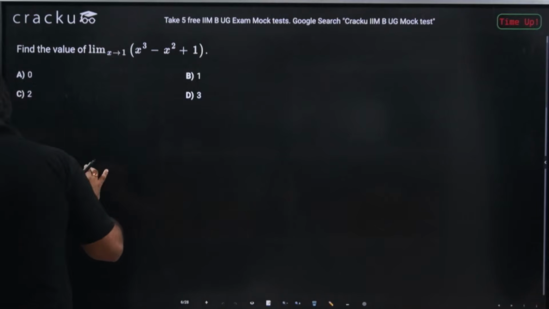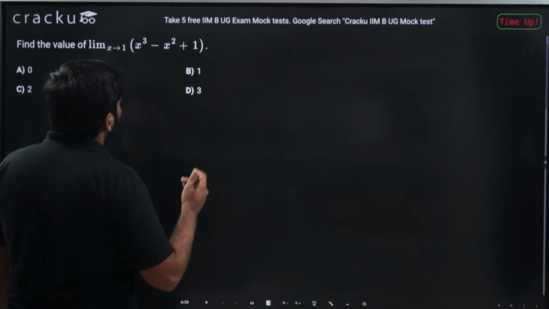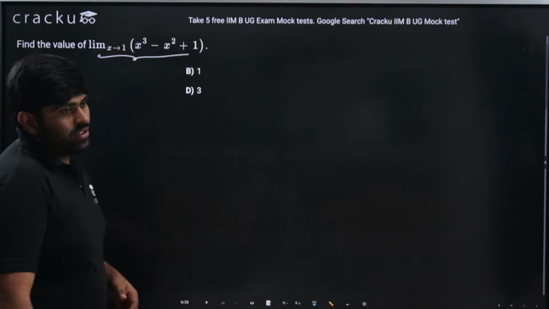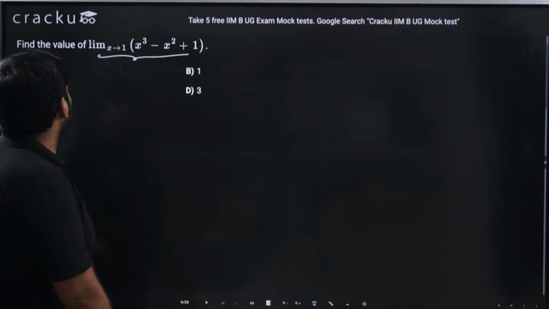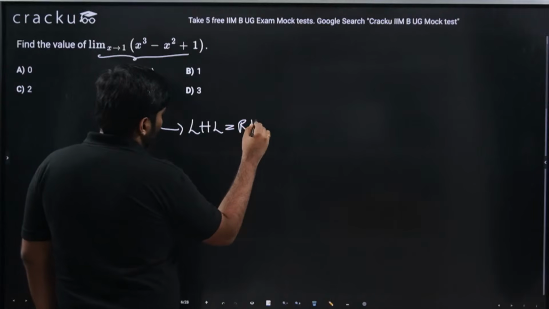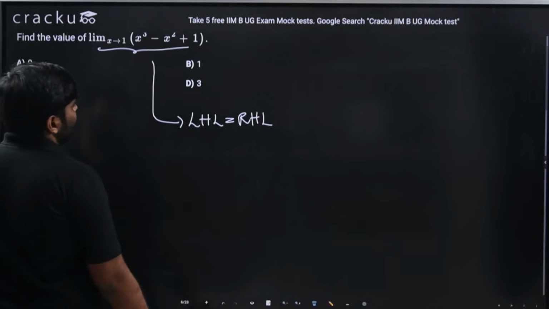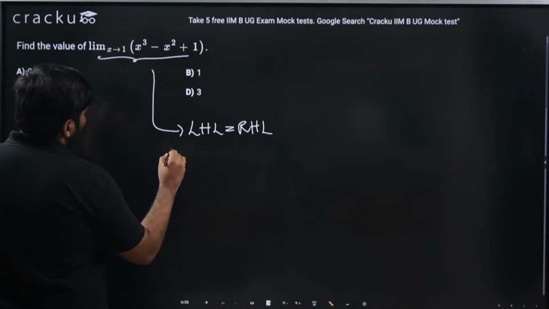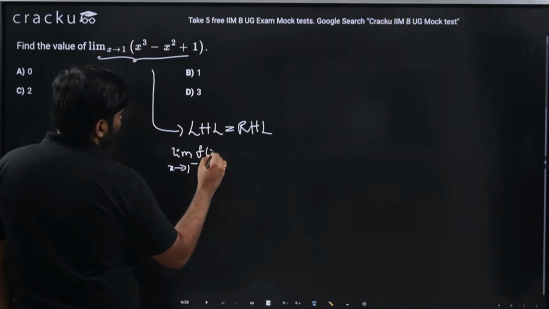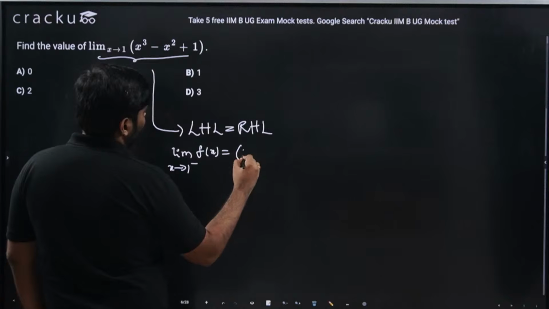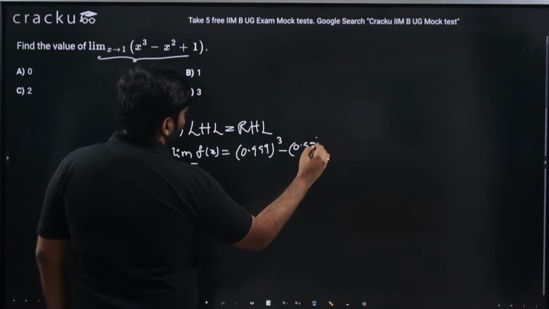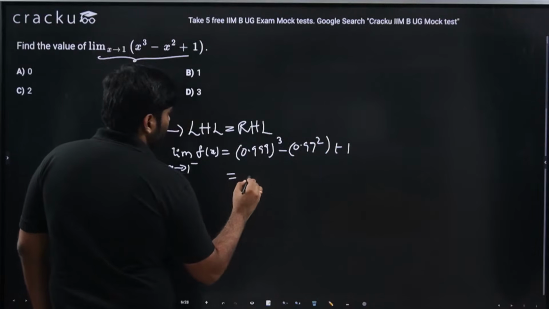Basically here it is asked to find the limit as x tends to 1 of this particular equation. One thing is that when I give this kind of question, if you see the options, there is nothing like 'does not exist'. So this clearly should be a case where LHL should be equal to RHL. You could check that precisely. If you check the limit as x tends to 1 minus of f of x, then this would be, let's say, 0.99. Then you will be taking 0.99 whole cube minus 0.99 whole square plus 1, which should be what?